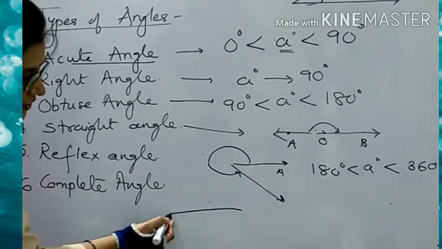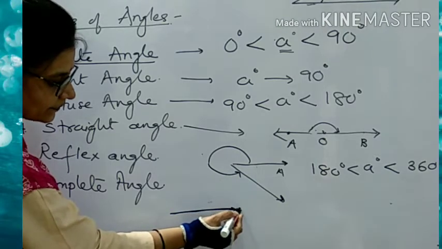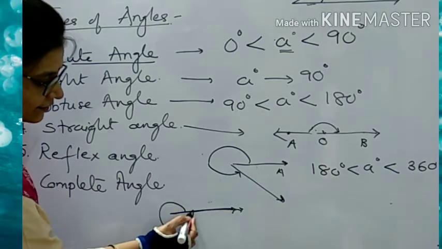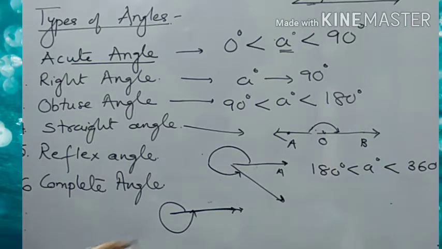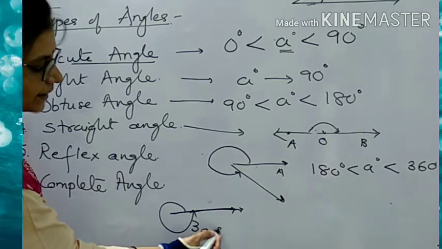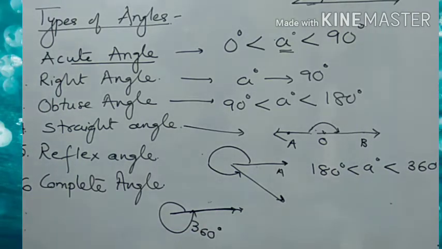And what is complete? When the measurement is 360 degree. When the measure of the angle between the two rays is 360, then we call it as the complete angle.